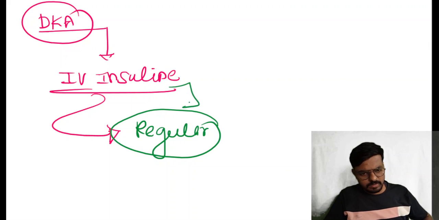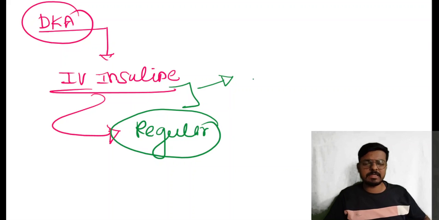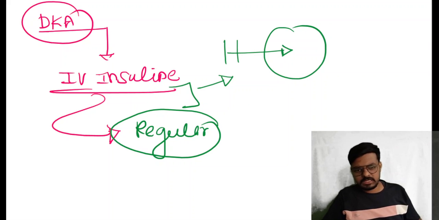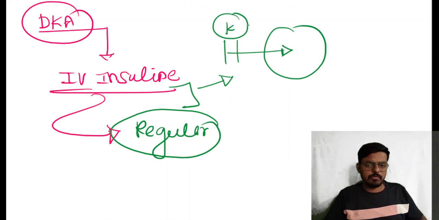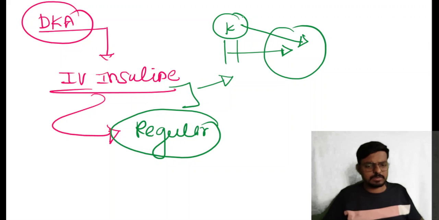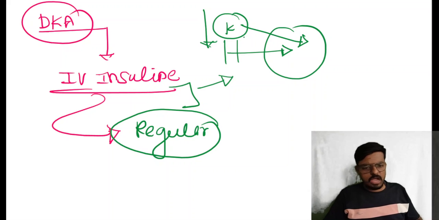You are giving the insulin by IV route, so it goes directly into the blood. It shifts the potassium directly from the intravascular space to the intracellular space. Yes, so that is the reason that for a person who is taking insulin, we have to assess for hypokalemia. Why? Because it shifts the potassium from the intravascular space to the intracellular space, or we can say from the extracellular space to the intracellular space. So it is shifting the potassium, meaning it is decreasing the potassium. So as a complication of insulin therapy, we can see, yes, hypokalemia.